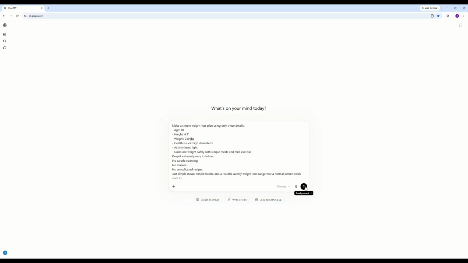I told ChatGPT I didn't want calorie counting, macros, or complicated recipes. I even asked it to give a realistic weekly weight loss range based on the plan it creates. Writing the prompt this way keeps everything simple and doable. It removes all the unnecessary work and gives you a plan that you can actually stick to. And just in case you don't like the plan it comes up with, you can give it more specific goals and it'll tailor the plan to whatever those goals might be.